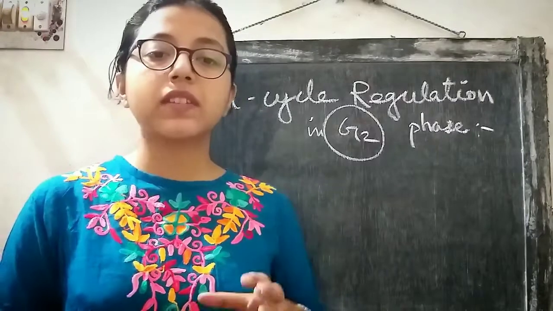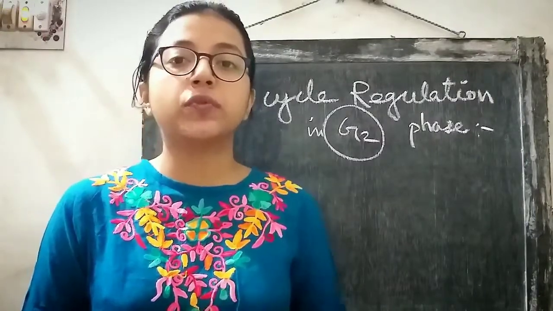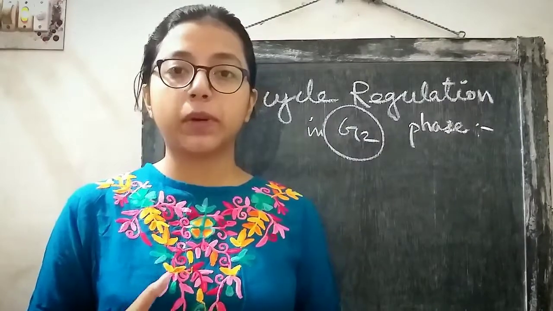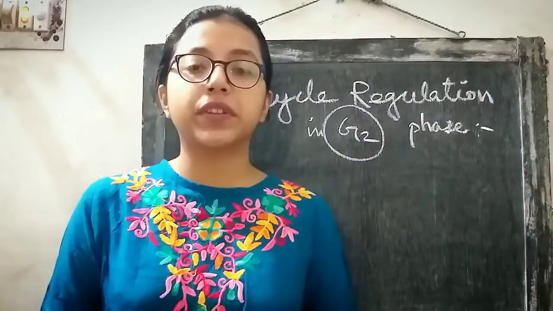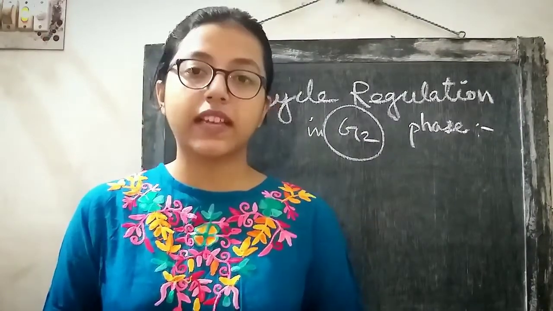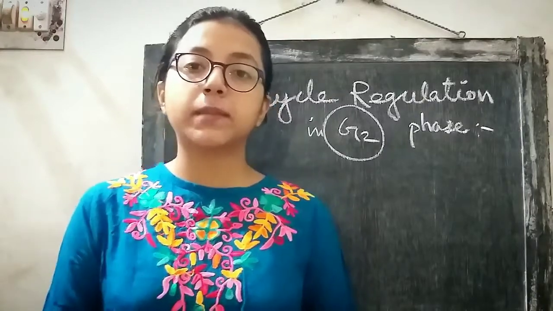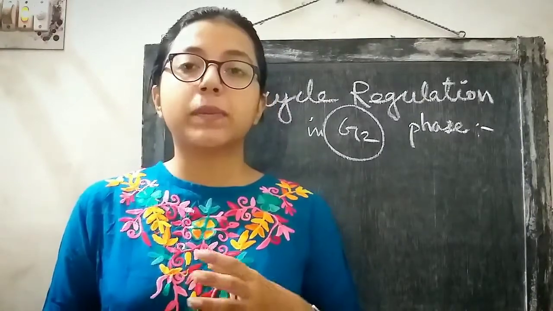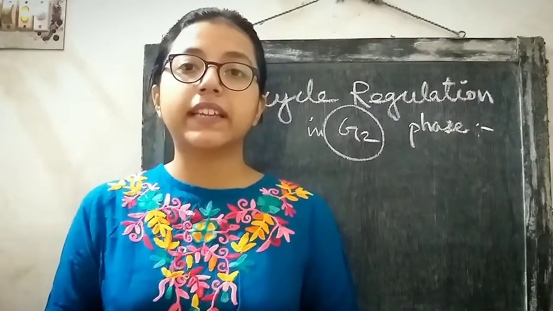Going to discuss the cell cycle regulation in G2 phase. So previously we have learnt about the regulation process that operates during the G1 phase and S phase of the cell cycle, and now proceeding to the next part, that is the G2 phase. So basically the regulation is through cyclins and CDKs.